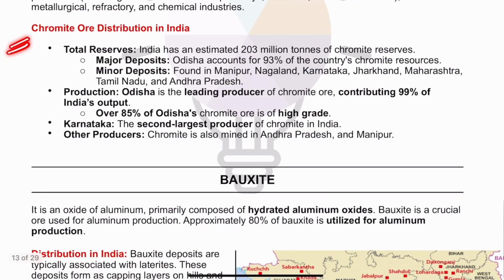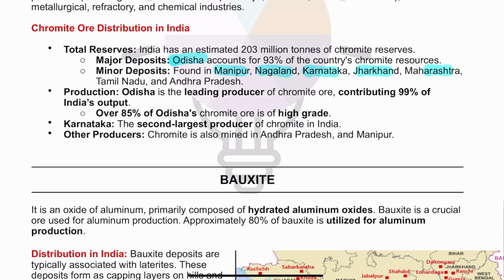Now, when we talk about chromite in India, around 93% of chromite reserves in India are located only in the state of Odisha. Then there is some minor 7% chromite found in other parts of the country, like Manipur, Nagaland, Karnataka, Jharkhand, Maharashtra.